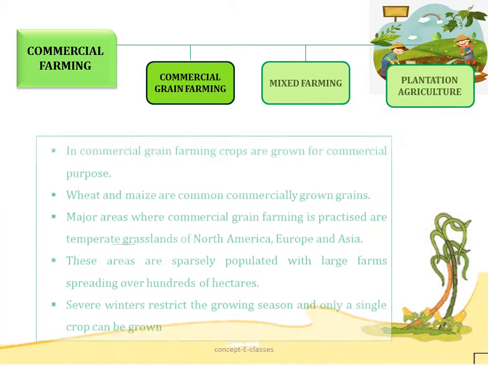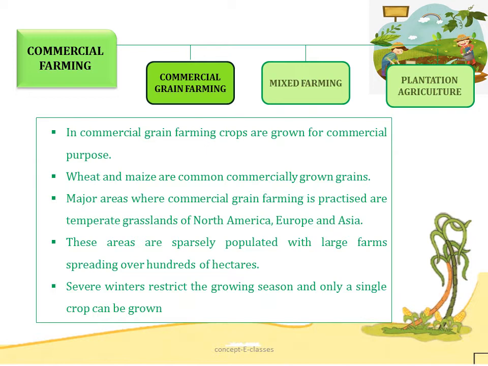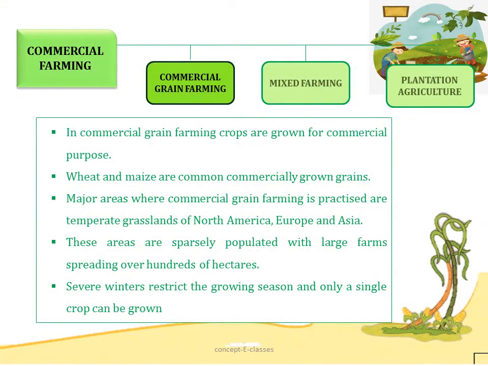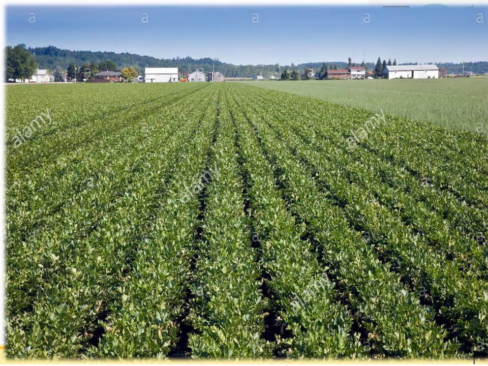So first let's see about commercial grain farming. In commercial grain farming, the crops are grown for commercial purposes. Wheat and maize are common commercially grown grains. Major areas where commercial grain farming is practiced are the temperate grasslands of North America, Europe and Asia. And these areas are sparsely populated, that is less populated, with large farms.